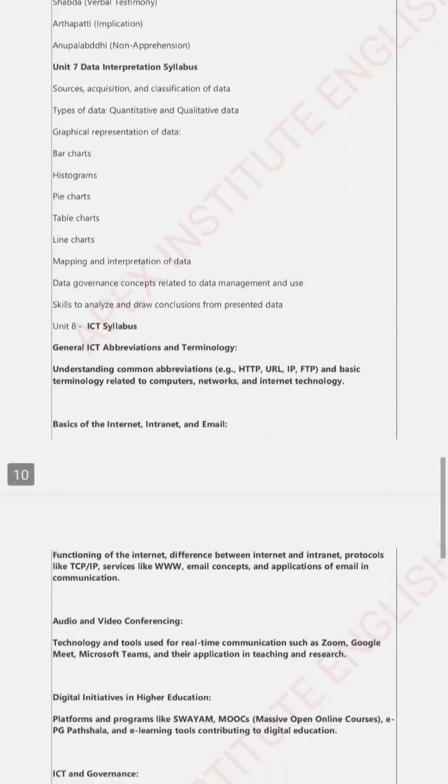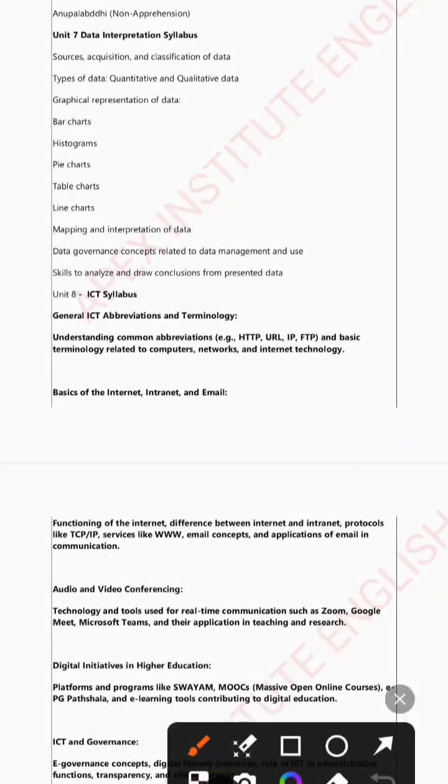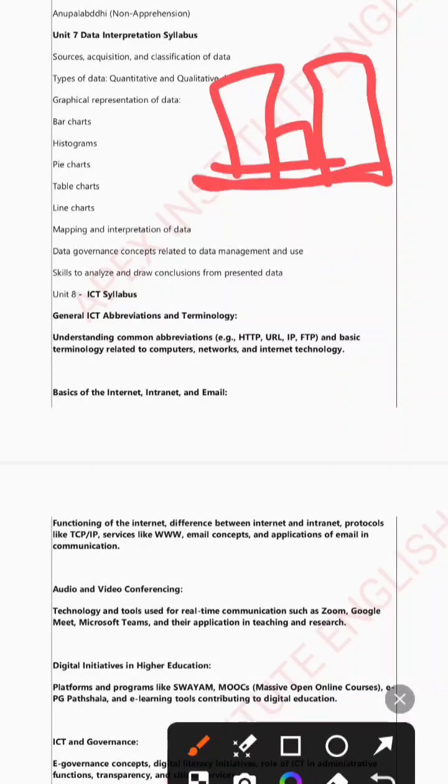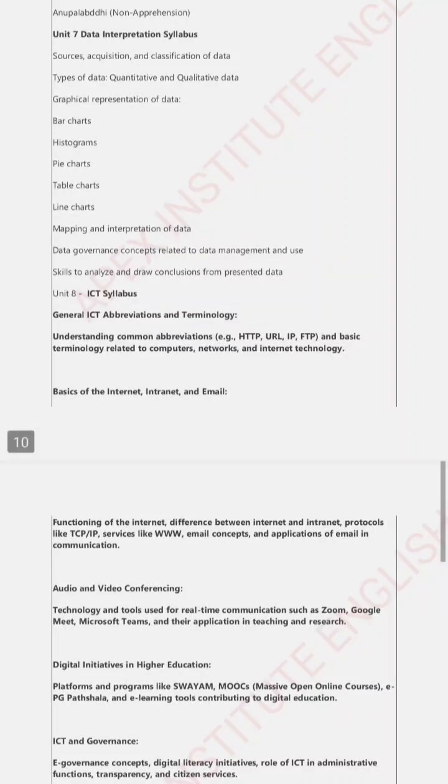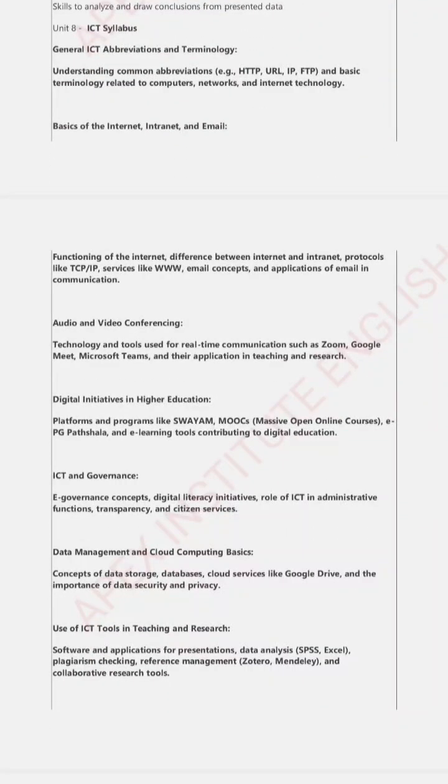Next we have unit number 7, data interpretation. From data interpretation, you know that they will give you a bar graph chart and ask you different numerical questions based on that. Basically they give profit loss, ratio, proportion, and addition, subtraction from this data that they give through the bar graph. So not every question is important, so you need to be selective to finish this vast syllabus.